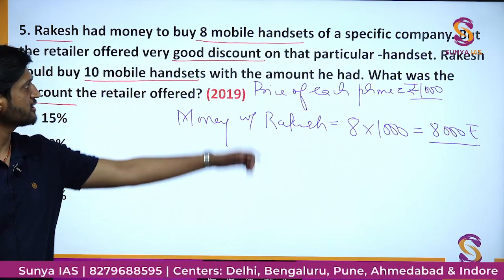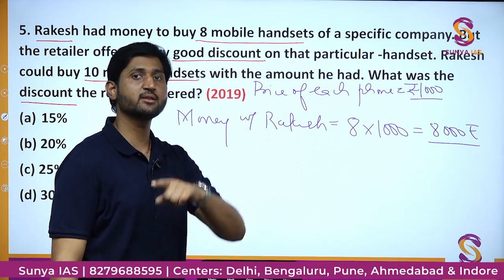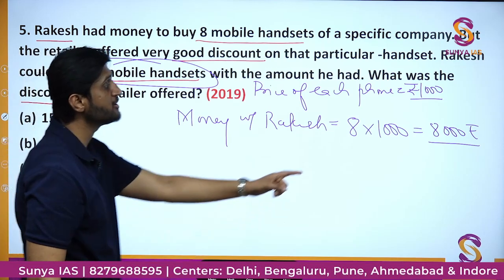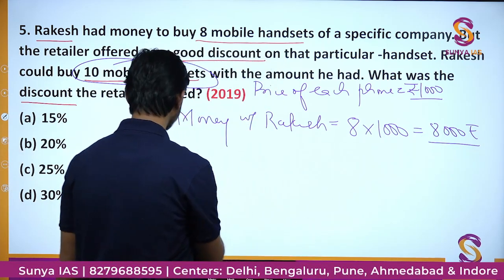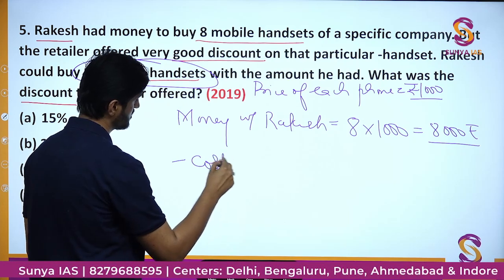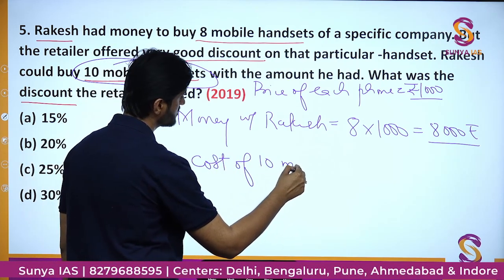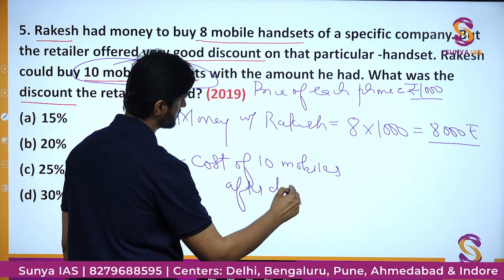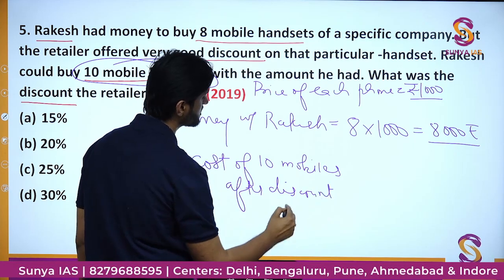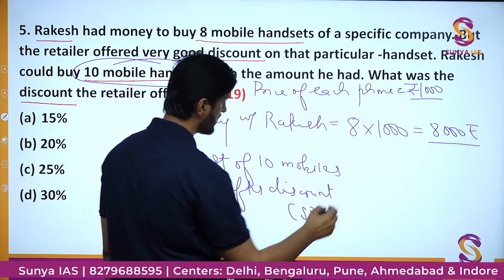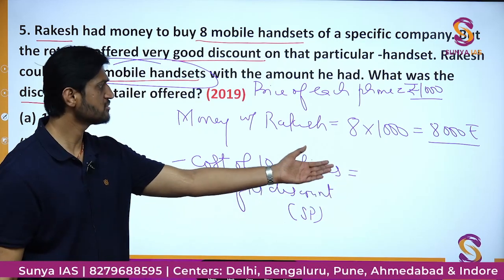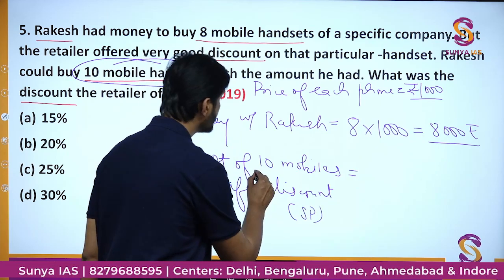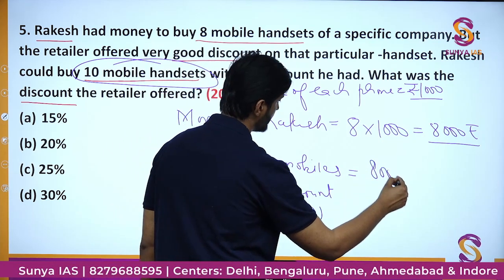But the retailer is providing him some good discount, and if he gets this discount, he is actually getting 10 mobile phones for the same price. So the cost of 10 mobiles after discount, which is nothing but the selling price in this case, would be how much? The same, because this is the money, 8000, he has. With this same amount, 8000 only, he is able to get 10 mobiles now. So it is 8000 rupees.